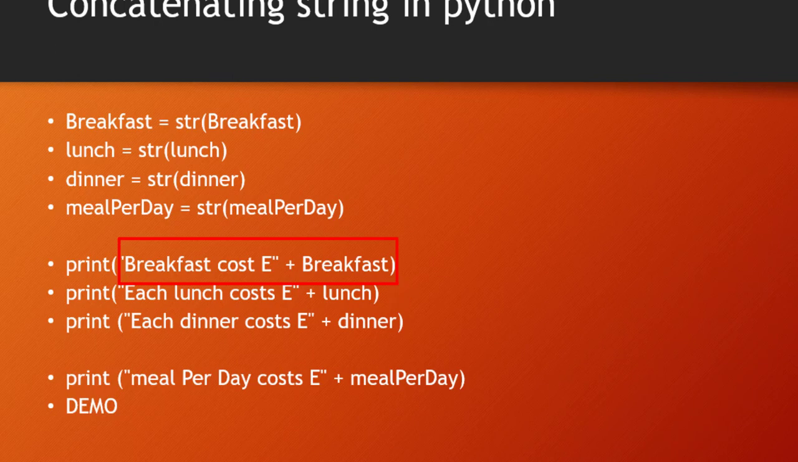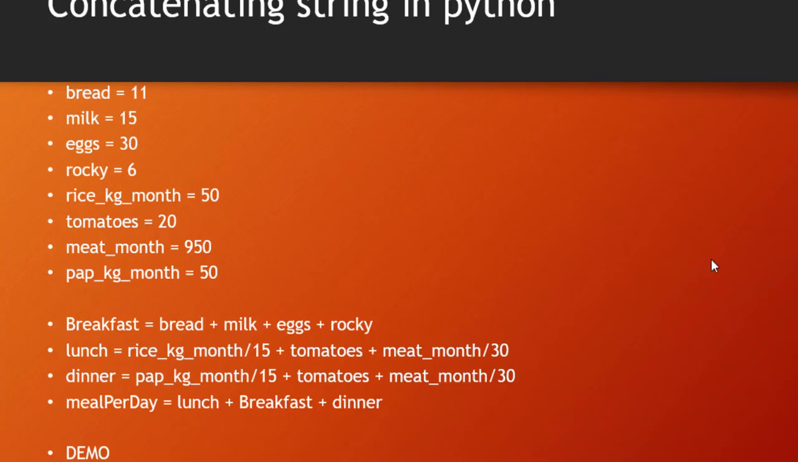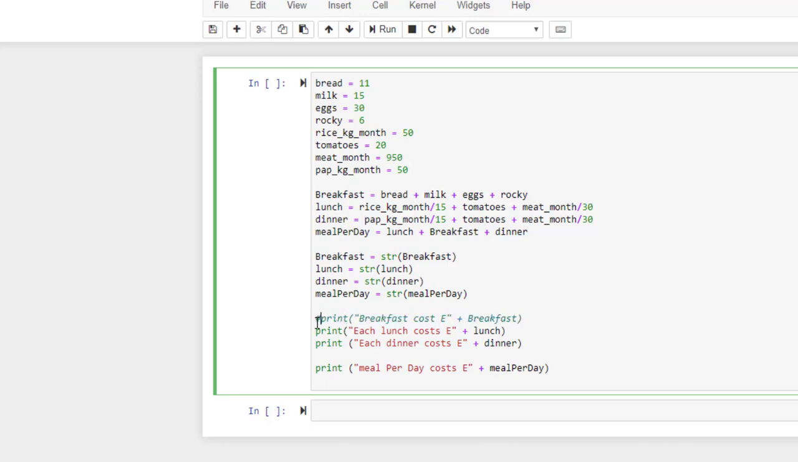For example, I said it's easier for you to concatenate string in Python. Bread is equal to 11, milk, the price for milk, egg, Rocky, and all those items. So I said I can do the demo now. What I'm going to do is very easy. Having said all these things, by the time you say print, I can say print breakfast.